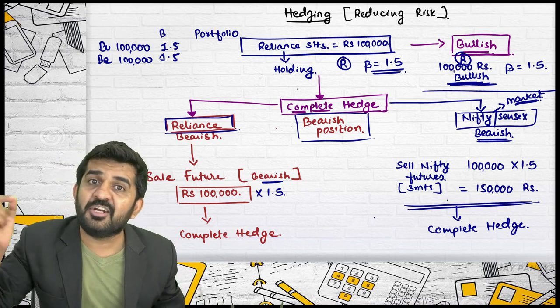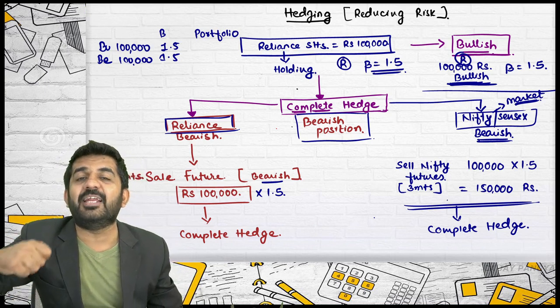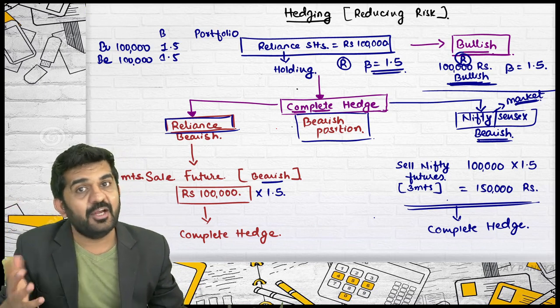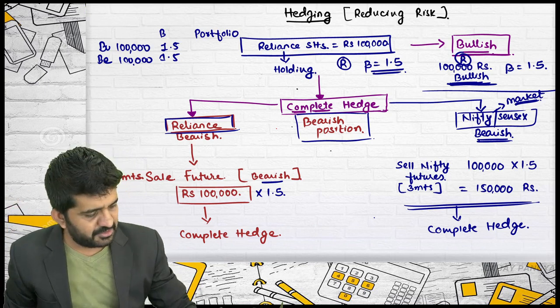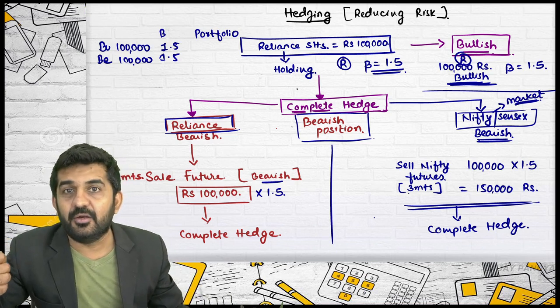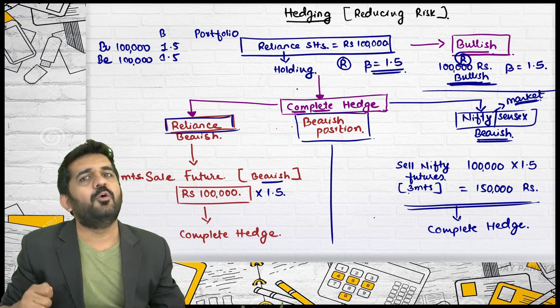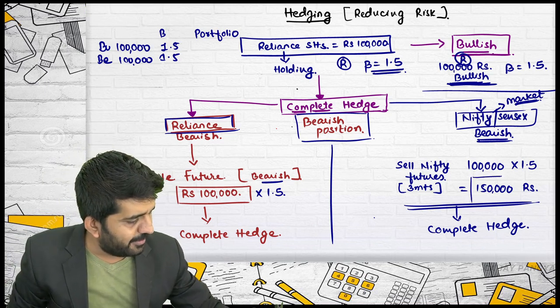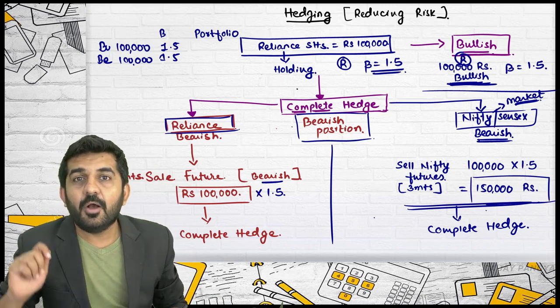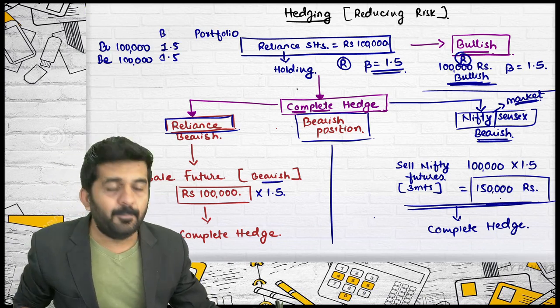You are bullish in Reliance and you want to completely hedge your position by selling Nifty and not by selling Reliance. Is it alright? So whenever you sell market, you will have to multiply beta, and this amount you will have to sell to get a complete hedge. I will prove that this is a complete hedge.